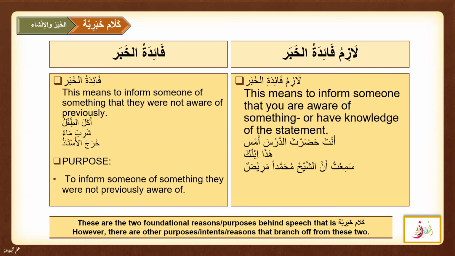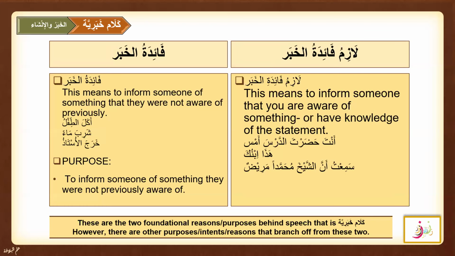What is your purpose here? The mutakallim is telling the mukhatib how he has disciplined his sons. The purpose is not to give new information, but to tell the mukhatib that he is aware of the information as well.